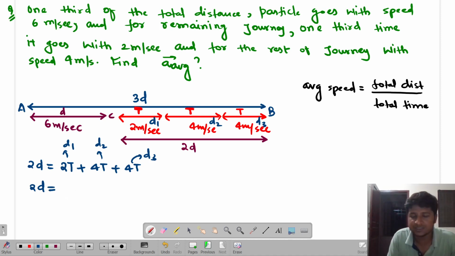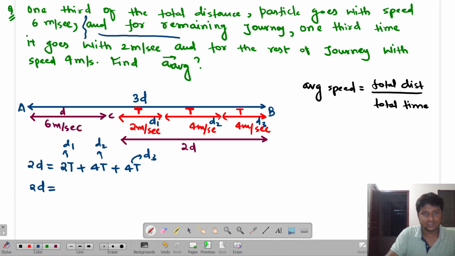Yes, what, how, Deepesh? See, what it means is that one part, 1/3 of the total distance, I travel with 6 meters per second. If the total distance is 3d, then d part I travel with 6 meters per second. Then it's not talking about anything else. After that, it is saying remaining journey. Remaining journey means what? The total distance is how much? 2d only, or not? And that 2d is traveled in three different ways. Got it or not?